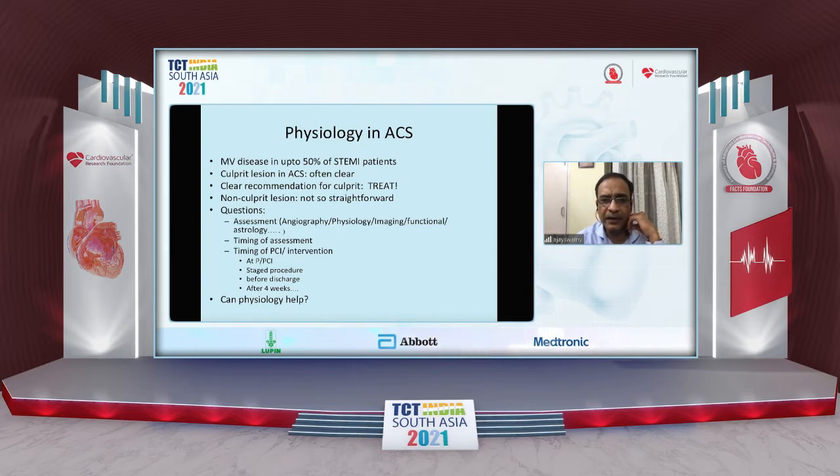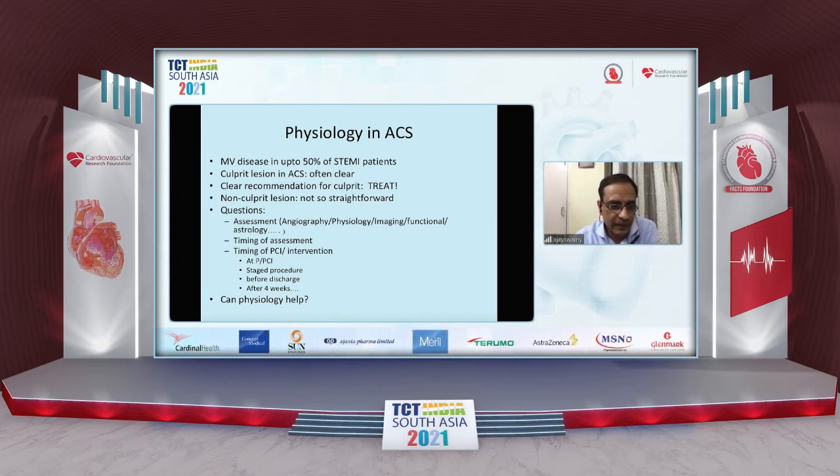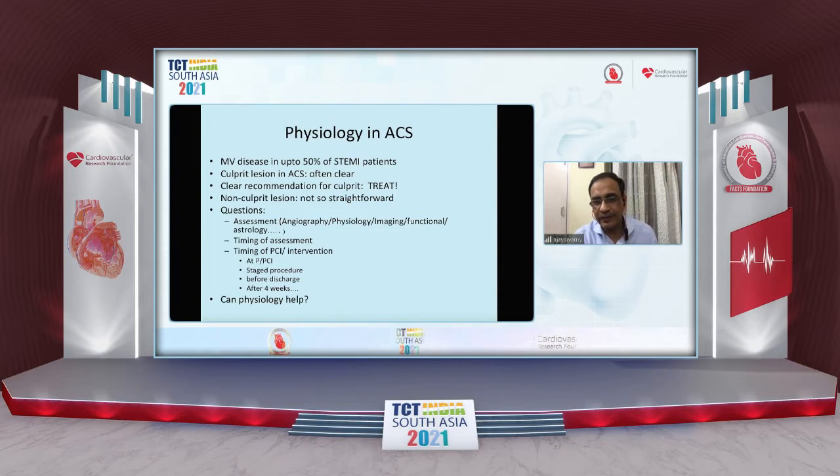The culprit lesion in the ACS is often clear. There's a clear recommendation to treat the culprit lesion. The non-culprit lesion wasn't so straightforward, except over the last decade and a half. Questions remain as to the modality of assessment, the timing of assessment, and the timing of the PCI or intervention if the patient is a candidate. Can physiology help? These are all the questions that we're going to try to answer over the next 10 minutes.